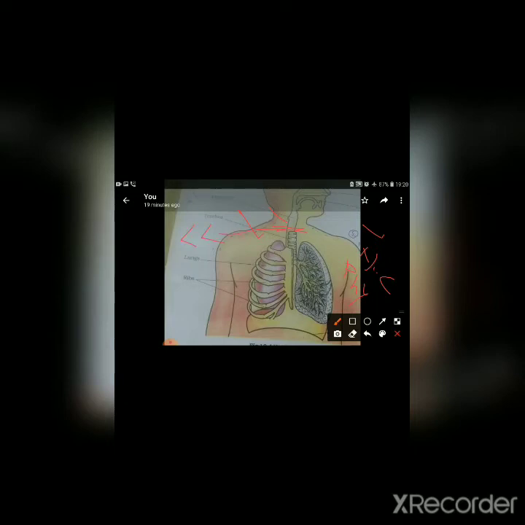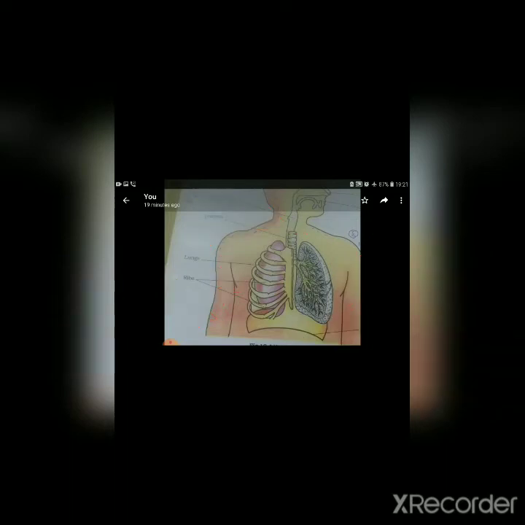What is there? The larynx, which is the reason for, or we can say, the voice box, right? What other name do we give to this larynx? Voice box, which is responsible for our speech. The larynx in between the pharynx and trachea is what we can say a voice box, and it is responsible for our speech.